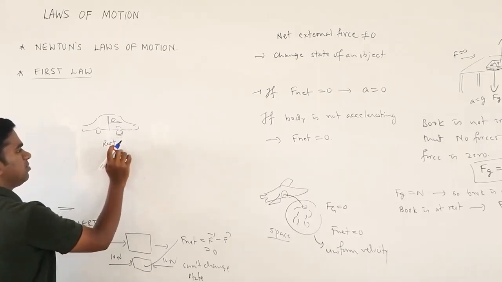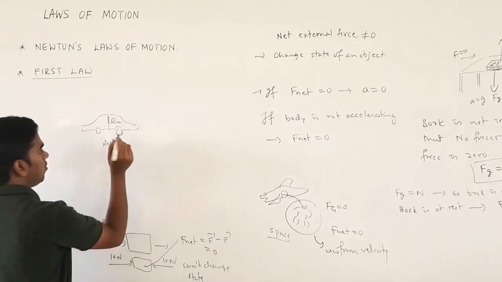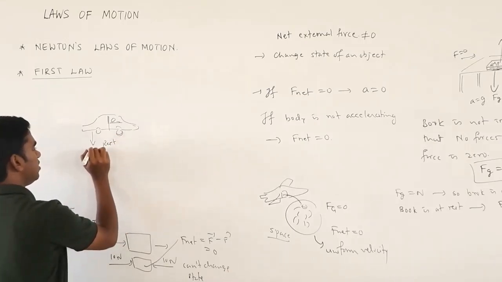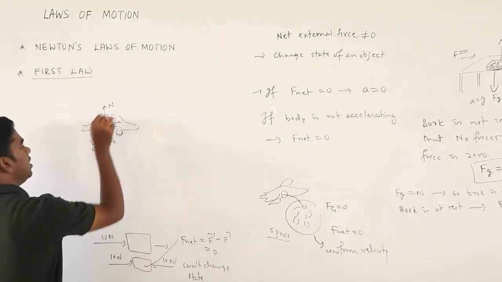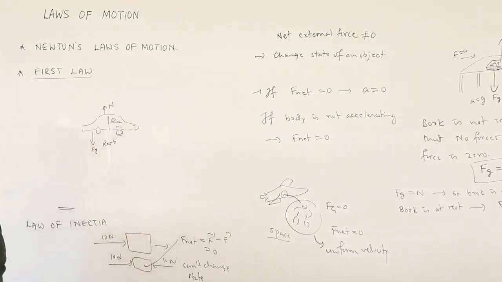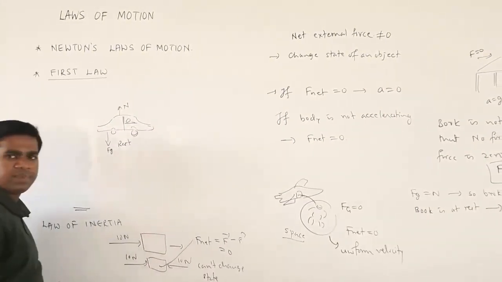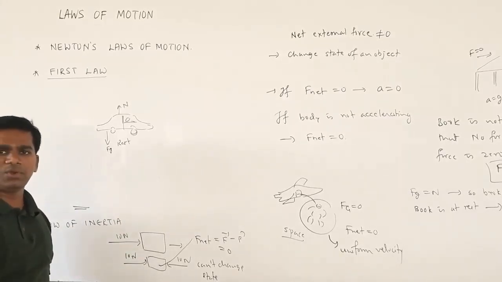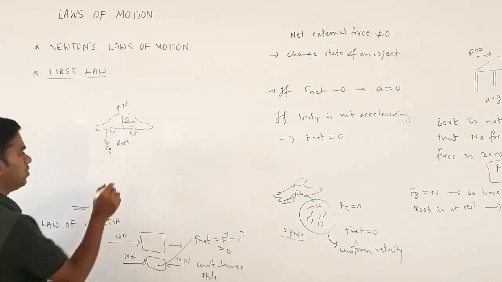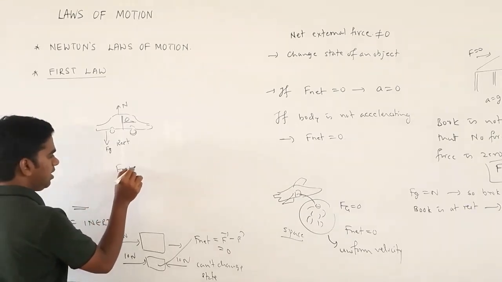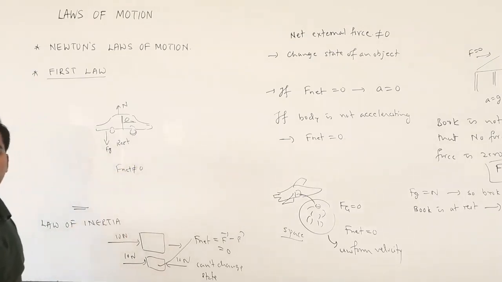No forces acting doesn't mean there are no forces. Obviously the gravitational force is there, and the normal force is also there. They are equal and opposite, so it is at rest. If you want to move it, you have to apply a force. What you have to do is show that the net force is not equal to 0.